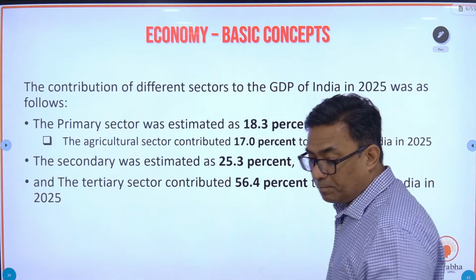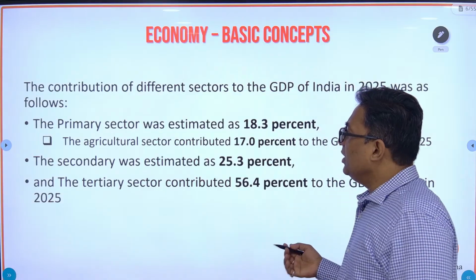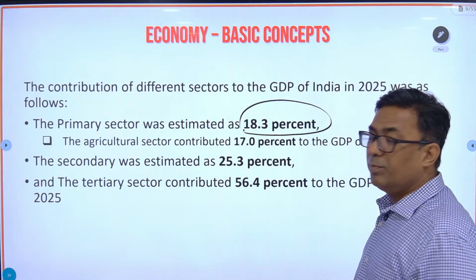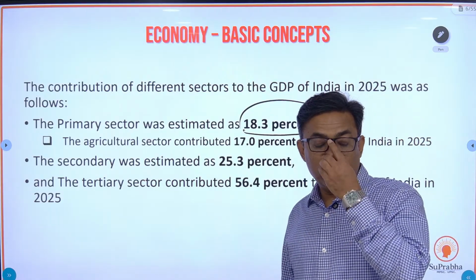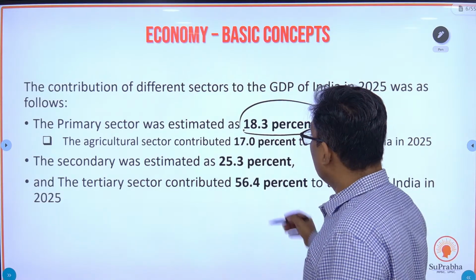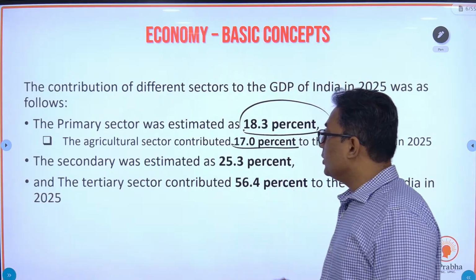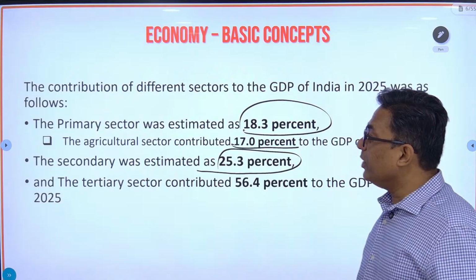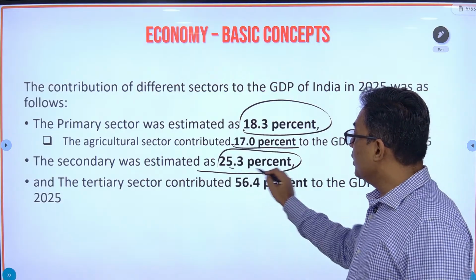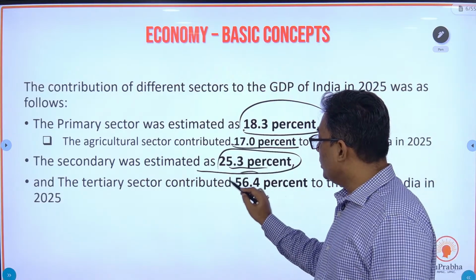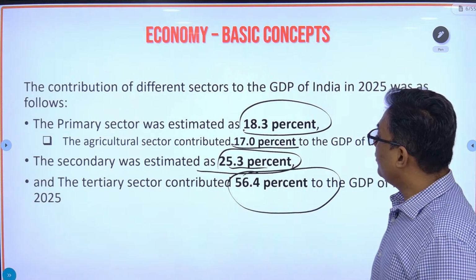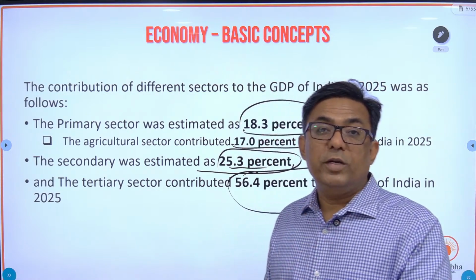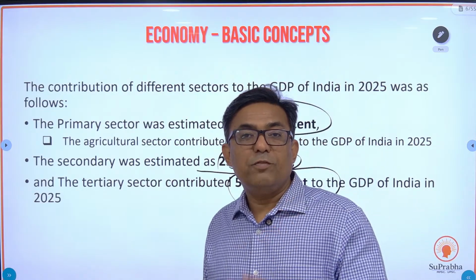Now we'll be doing this in detail, but just an example: the primary sector today contributes 18.3% of the national income, the GDP of the country. Out of this, agriculture itself contributes 17%. In the secondary sector, the contribution of manufacturing is 25.3%, and today the tertiary sector contributes the most, that is 56.4% of the GDP. Now this is factual data.